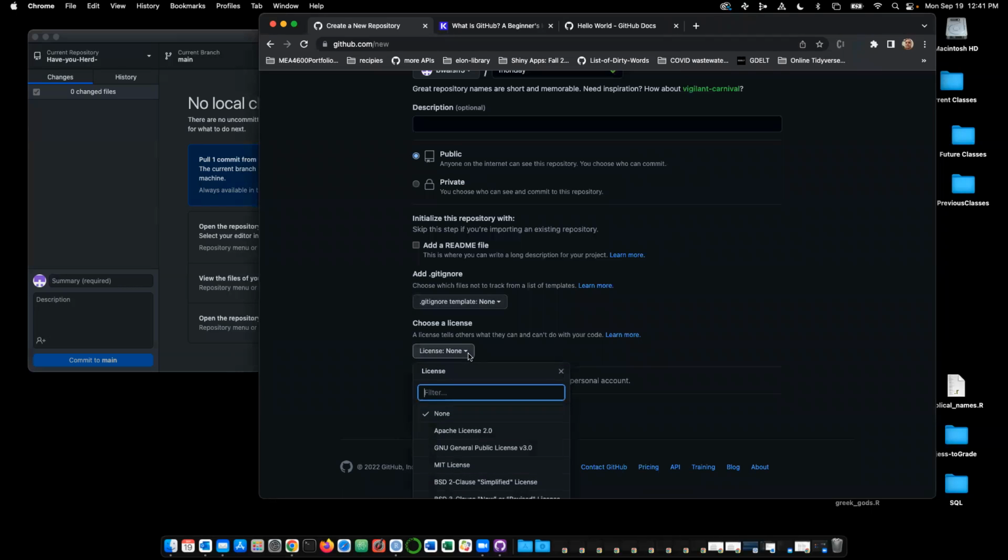Choose a license means, well, you're going to put this on GitHub. Anyone can see it, right? It's public, and they can take your code and make $1 million off of it. So if you're writing $1 million code, you probably don't want to post it to GitHub.